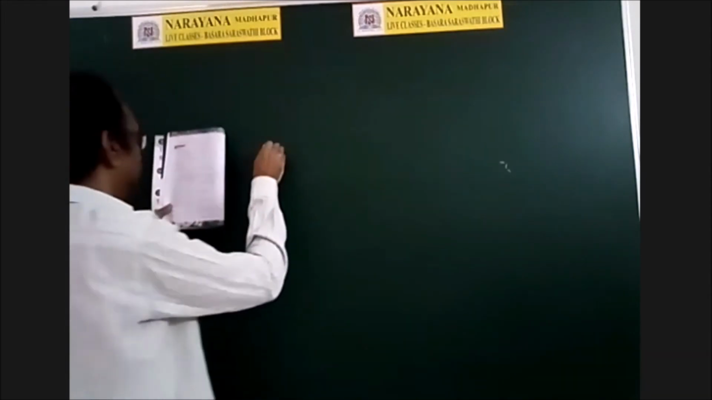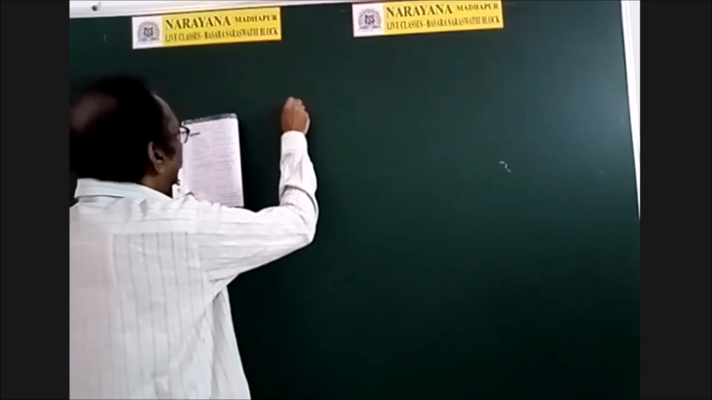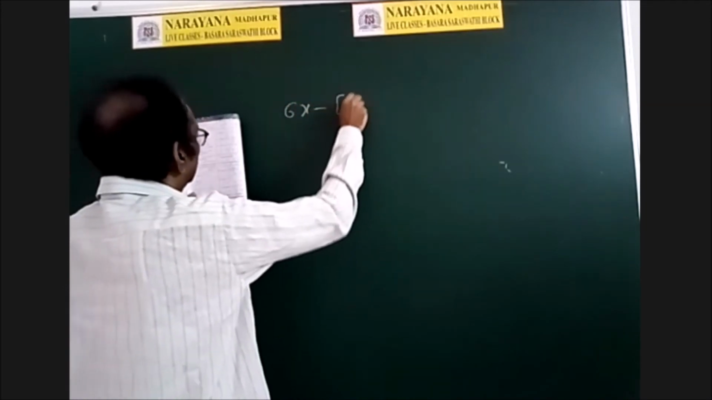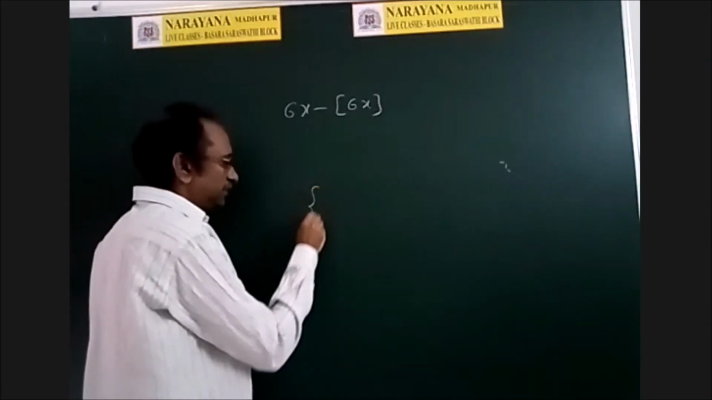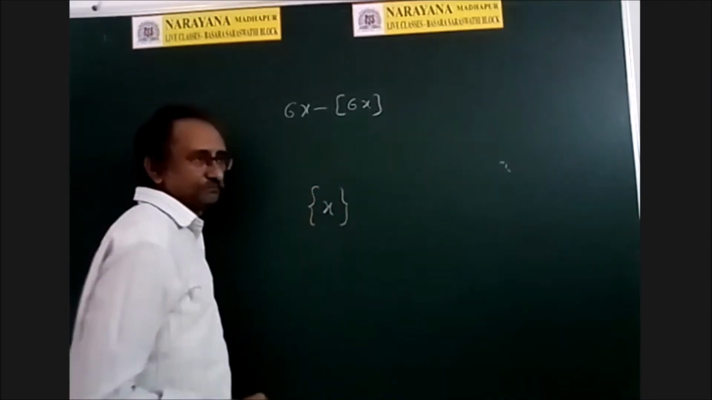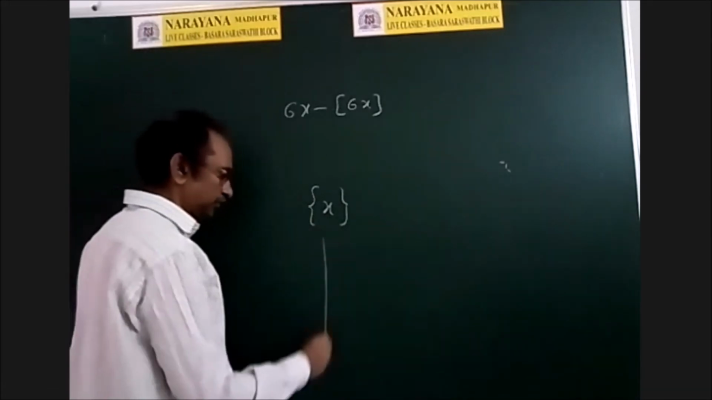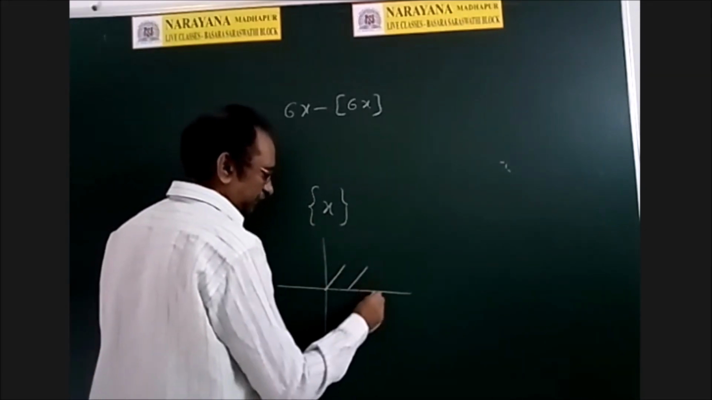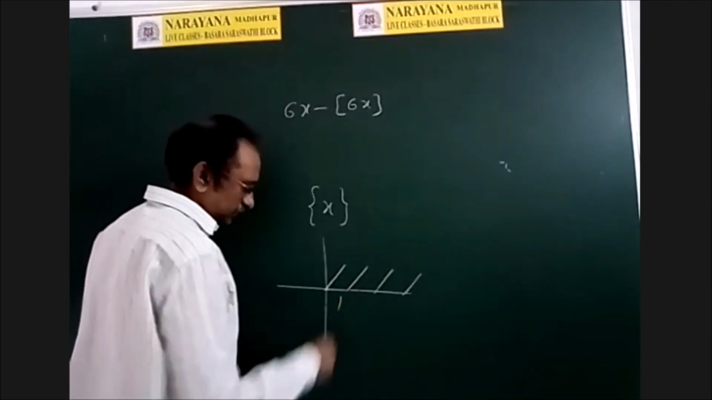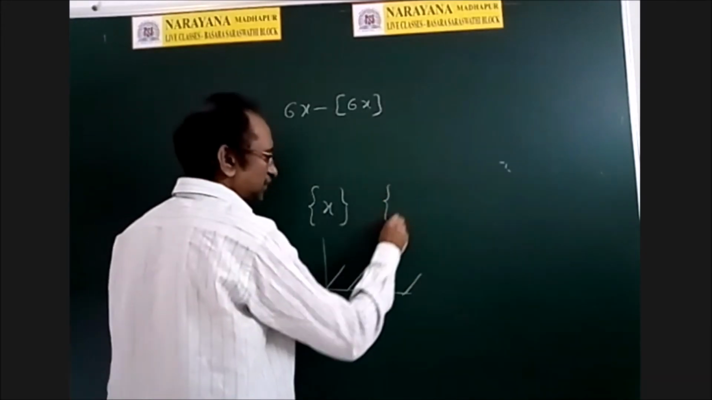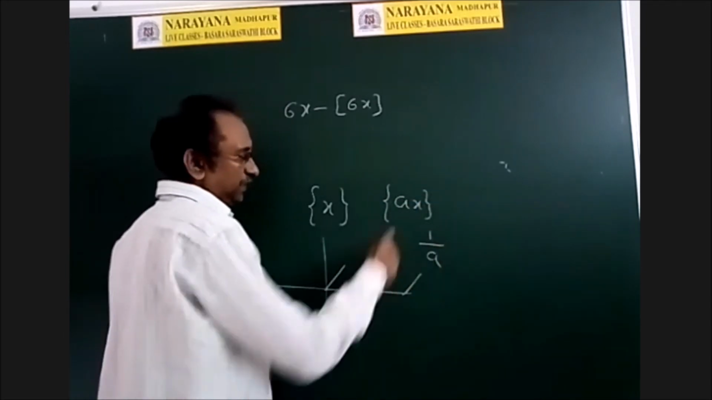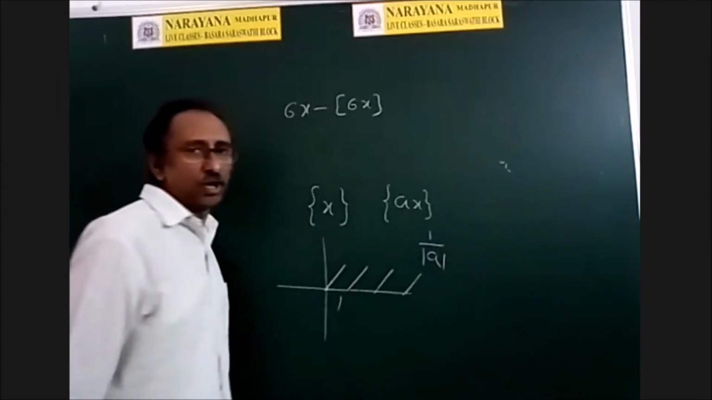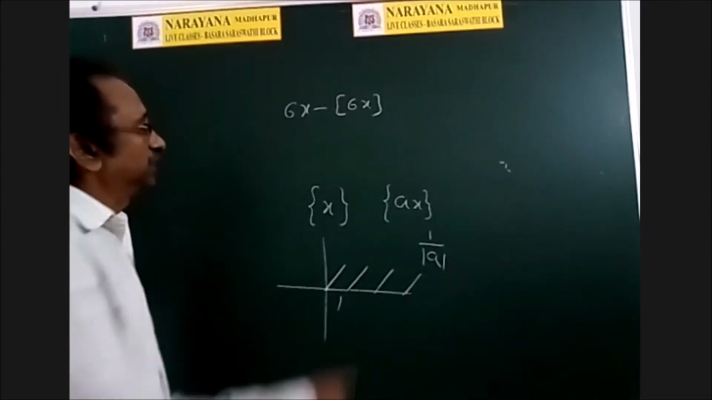See, next one, cos x into that you can do. Now, what about this 6x minus integral part of 6x? Now, what is the definition of fractional part of x? Already yesterday we discussed this. This is called fractional part of x, and its period is 1. And then what is the fractional part of ax? That is 1 by a. If a is negative, we have to write mod. 1 by mod a is the period.